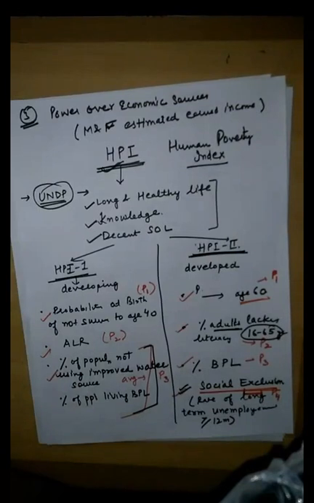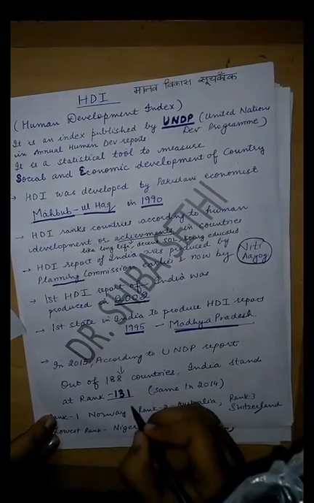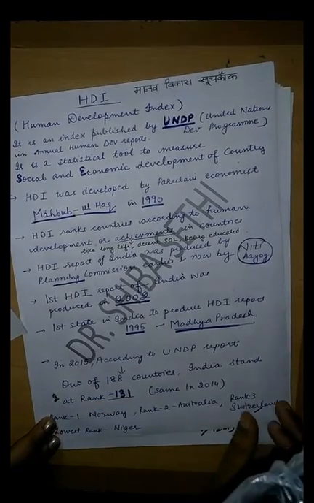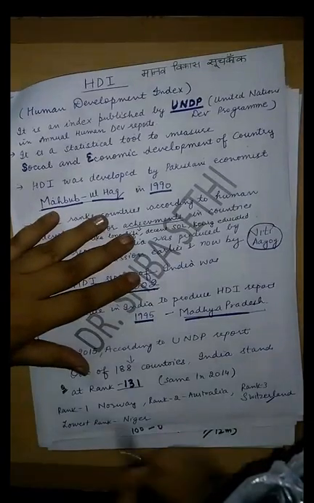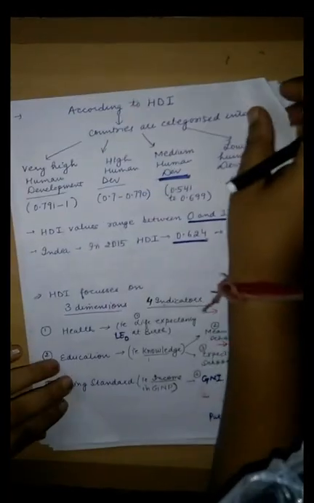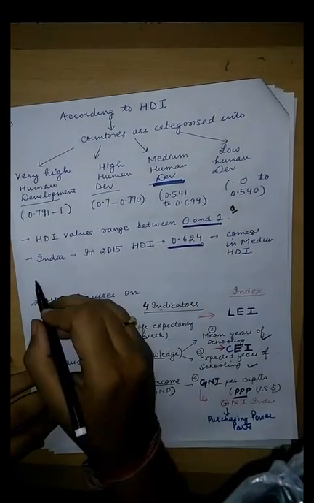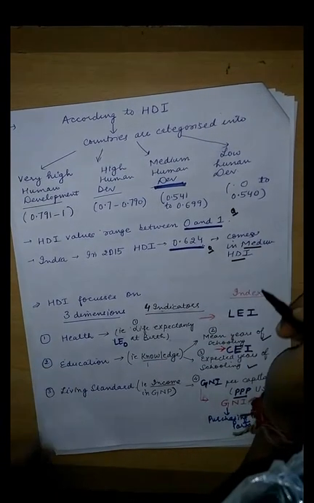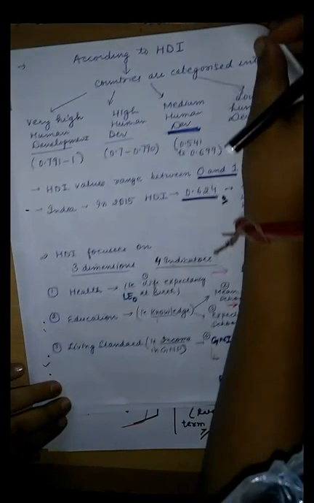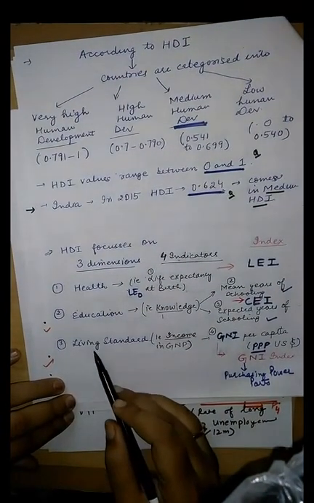Then we discussed HDI, and various important questions in HDI include that India ranks 131 amongst 188 countries as per HDI, and the lowest rank is of Niger. The value of HDI ranges between 0 and 1, and the HDI value for India is 0.624 and it lies in medium HDI. Then the question also comes on the 3 dimensions of HDI, that is health, education and living standards.